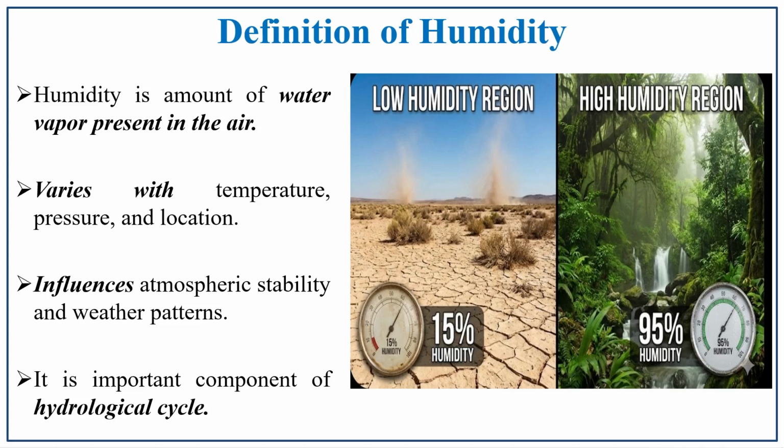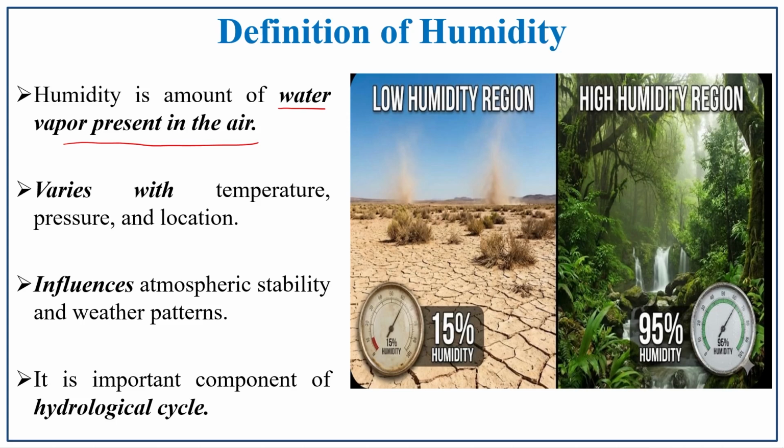First, what is meant by humidity? Humidity is the amount of water vapor present in the air. So, how much water vapor is present in the air is considered to be the humidity. It varies with the temperature, pressure and also the location. If the temperature and pressure differ, the humidity content present in the air also differs. And the location, whether it is a lower latitude or higher latitude, the latitudinal variation also influences the humidity amount. And what are the influencing factors?